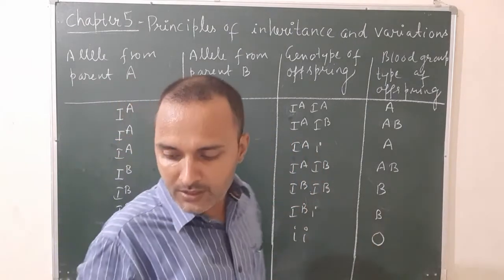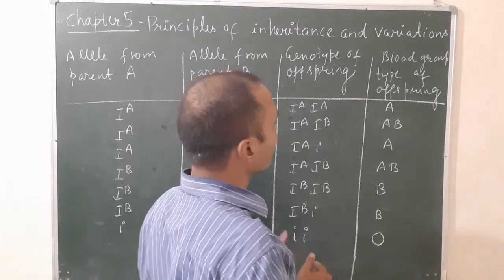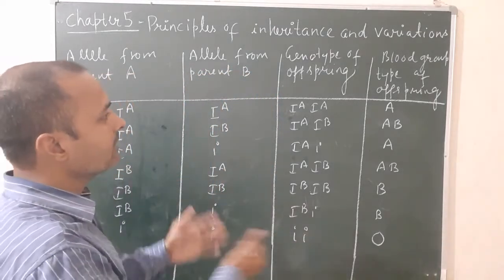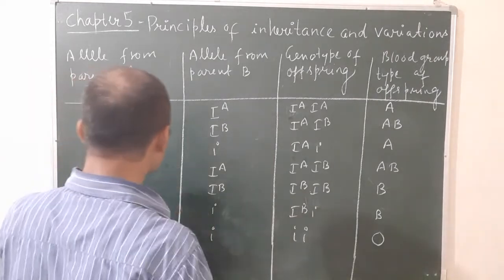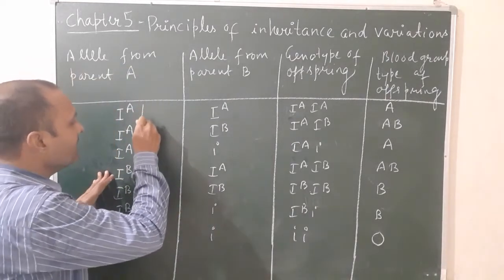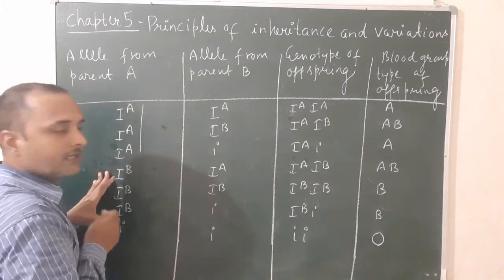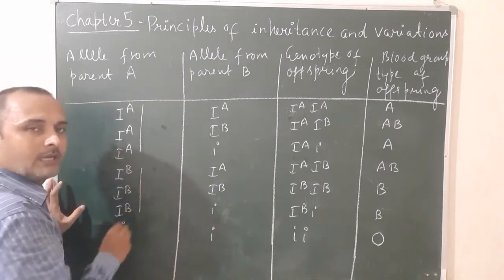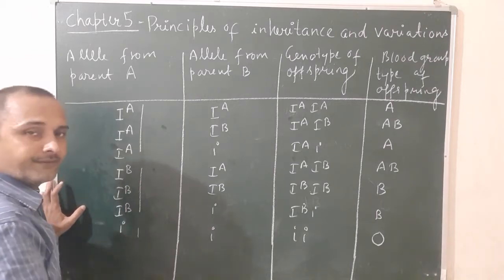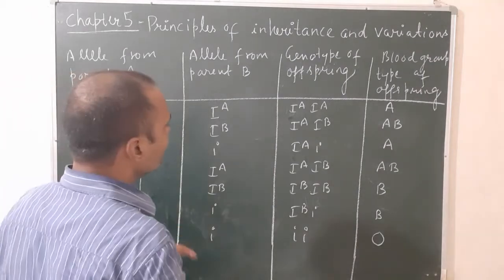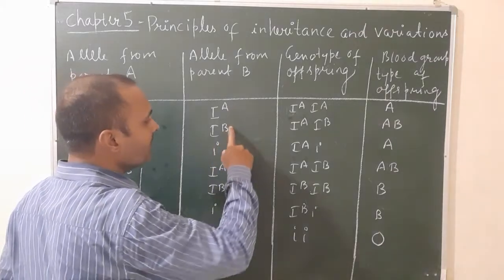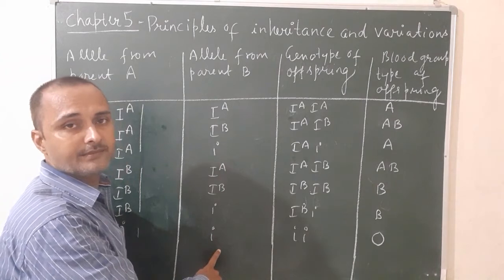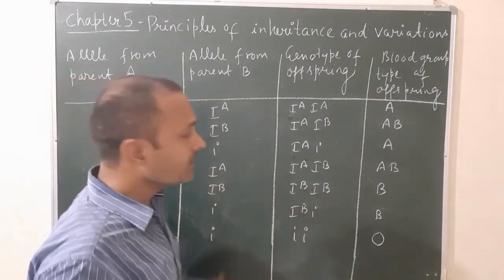This table is given on page number 77 of the NCERT book. So let's start once again, how will we read this table. In the first column we will write 3 times IA, then again 3 times IB, and last we will write only I. In the second column you will write 2 times A, B, I, again A, B, I, and the last one I. Okay, so this is the codominance.